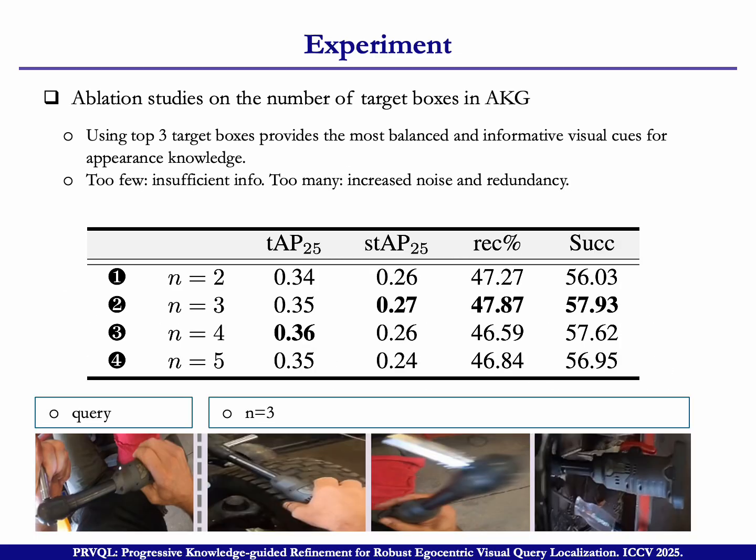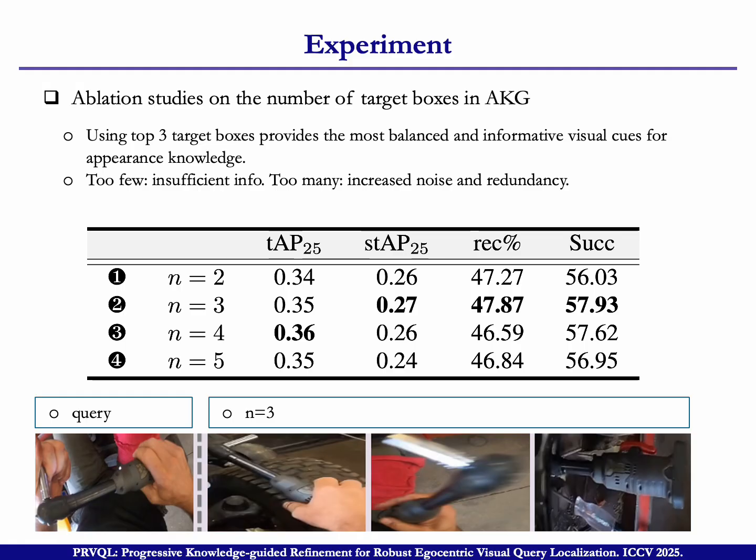Well, let's go to the third ablation study. It's on the number of target boxes in AKG. Here, we use n equal to 2, 3, 4, 5, and we can see when we use 3, we get the best performance.